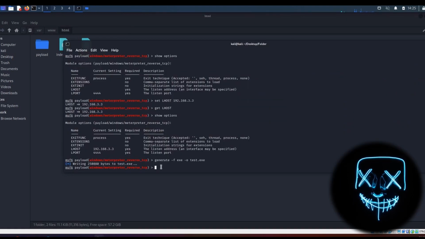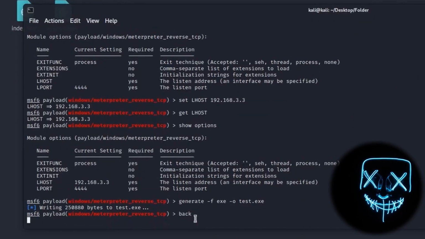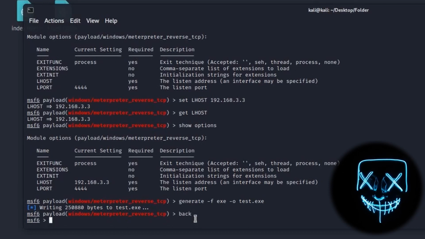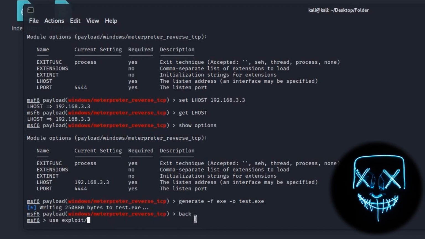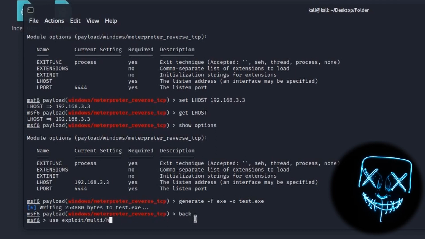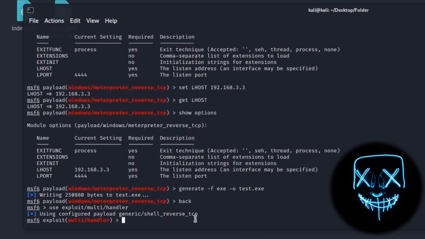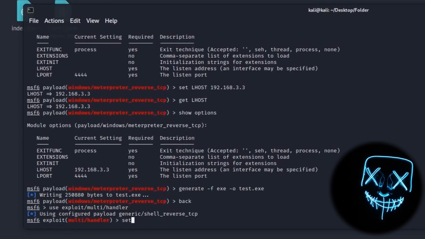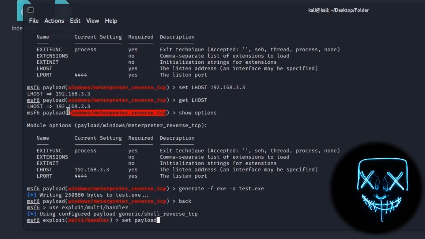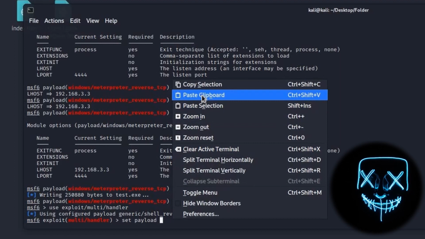Type back because we want to use a new exploit to listen to the connection with the victim. Type use exploit/multi/handler and press enter. Let's now set the payload by typing set payload and then the name of the payload we used before and press enter.